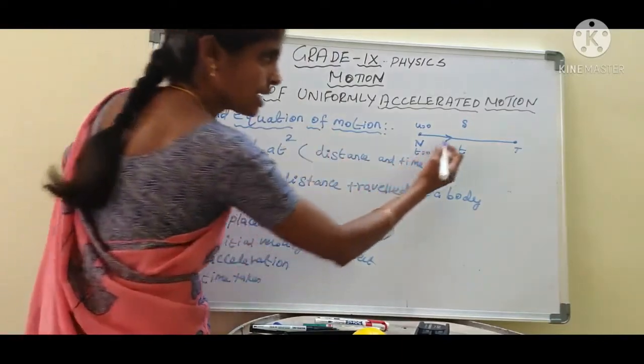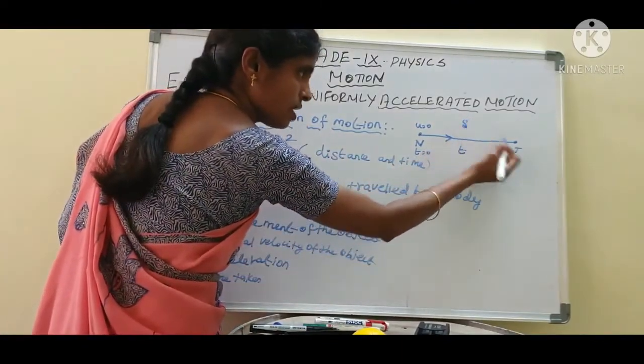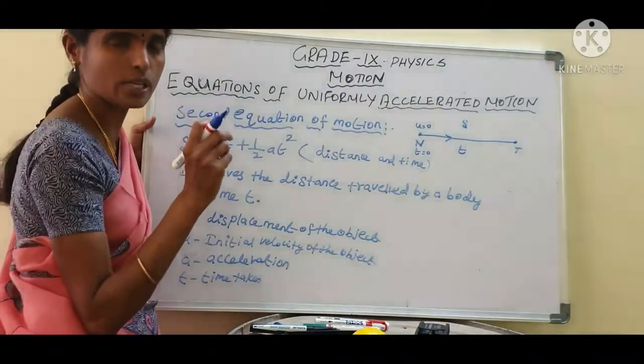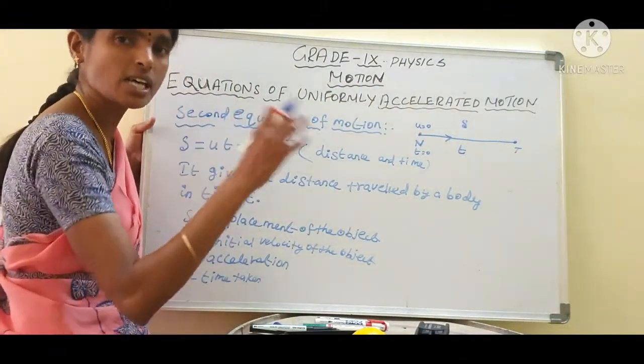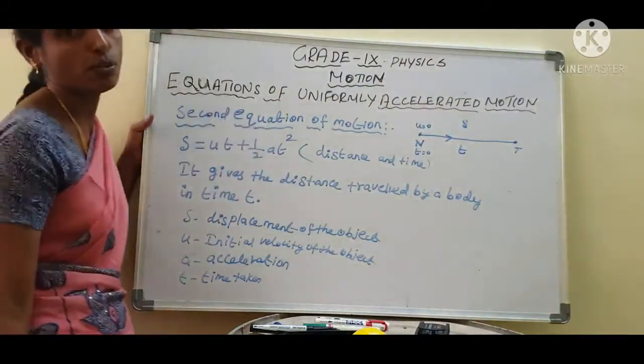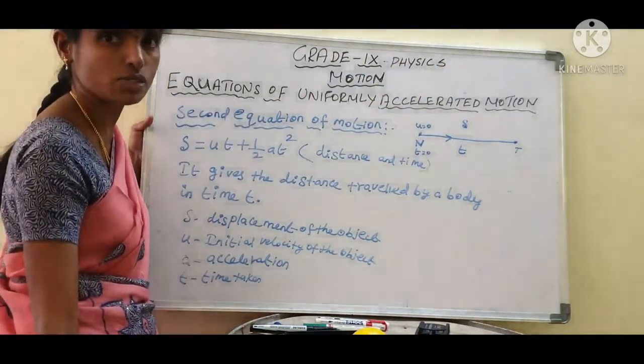Now we want to calculate the distance of the object with time. With a particular time, how much distance is covered by the car? That is the second equation of motion. Are you clear, students?